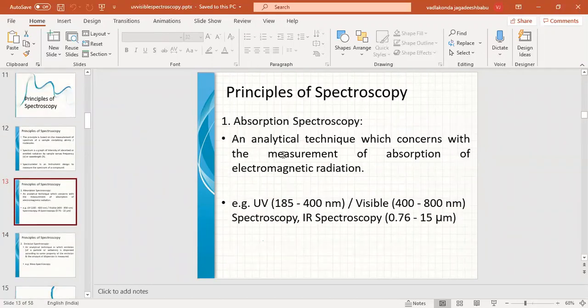So absorption spectroscopy comes under the analytical techniques concerned with the measurement of absorption of electromagnetic radiation. If we measure the absorbed energy, then that spectroscopy is considered absorption spectroscopy. And UV visible and IR come under this.